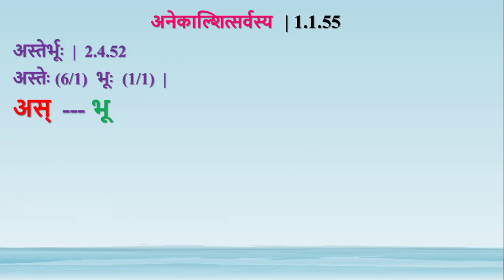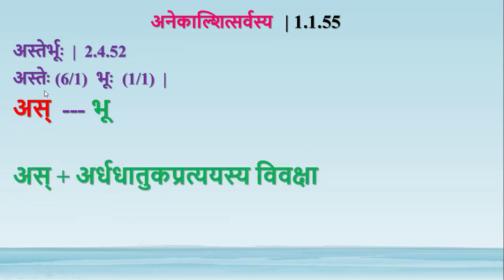Here the adesha is bhu. Actually it is anekal. Anekal means more than one al letter is present in the adesha. It is Bhakara plus Dirgha Ukara. Bh plus U becomes Bhu. So it is not ekal, it is anekal. So since the adesha has more than one al letter, this replaces sarvasya, the whole sthani. Here the adesha replaces the whole of the sthani.